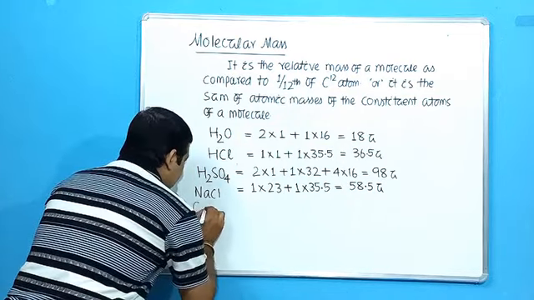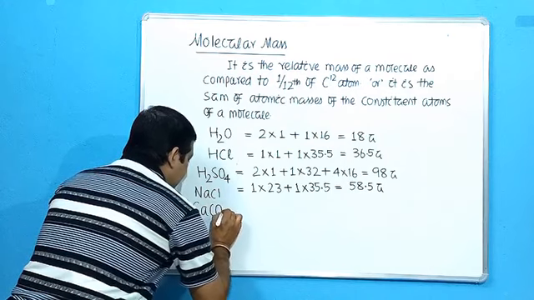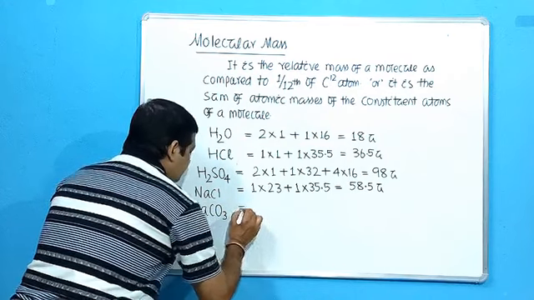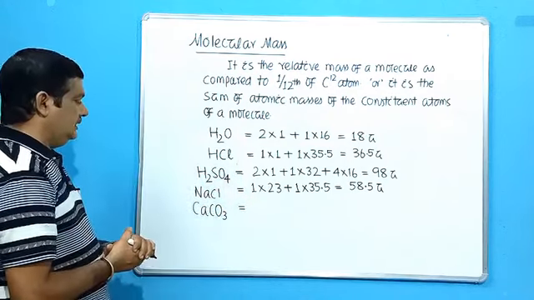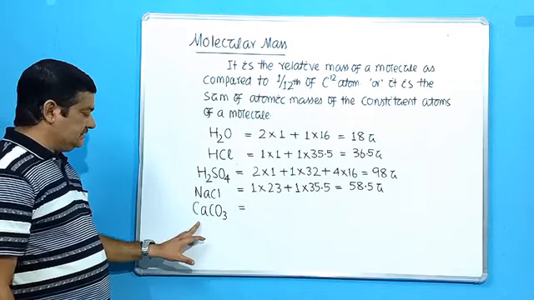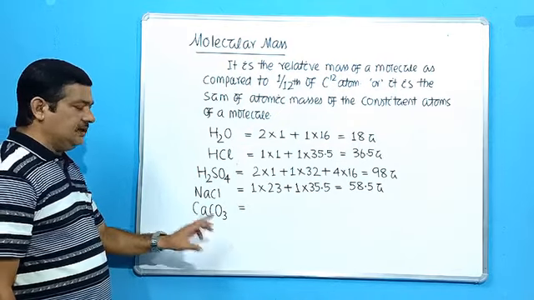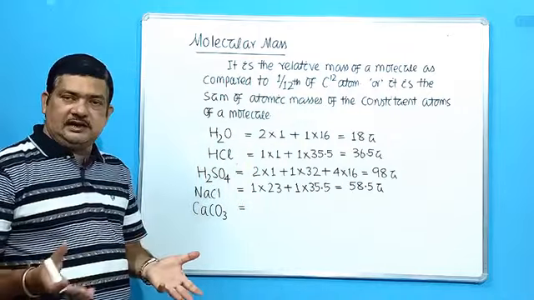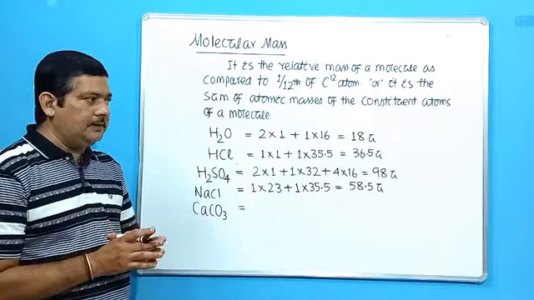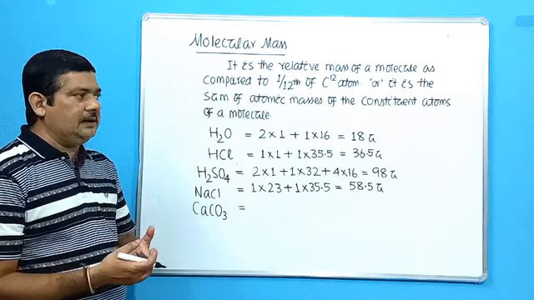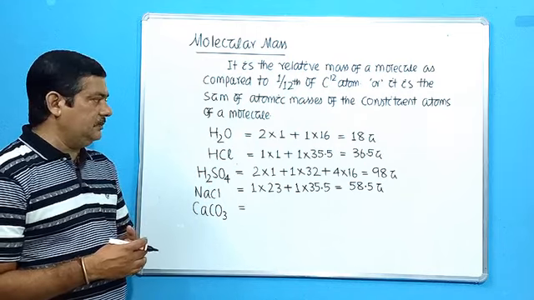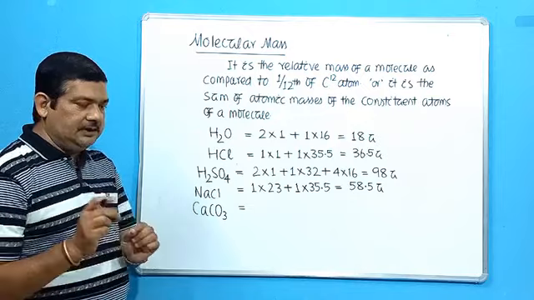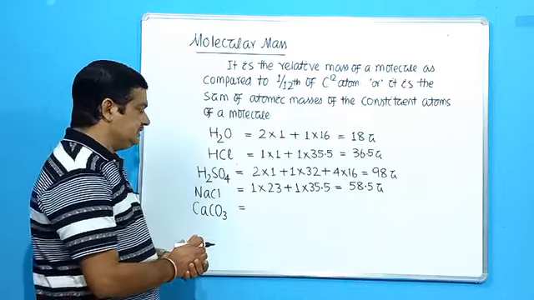Then calcium carbonate. 1 atom of calcium, 1 atom of carbon, and 3 atoms of oxygen. If you are able to write the formula correctly, then it will be of no problem. I think Madam has told you how to write the formula, or else I will give you a simple trick in the next session.